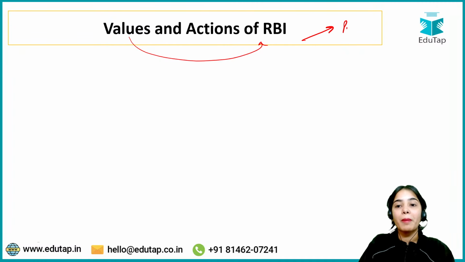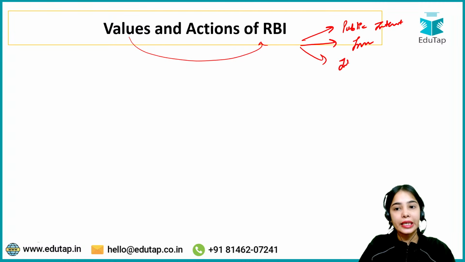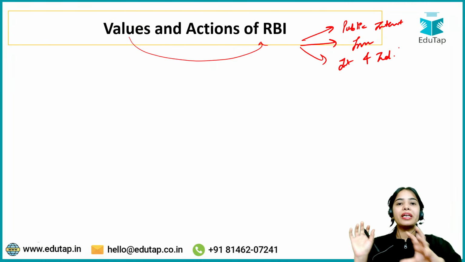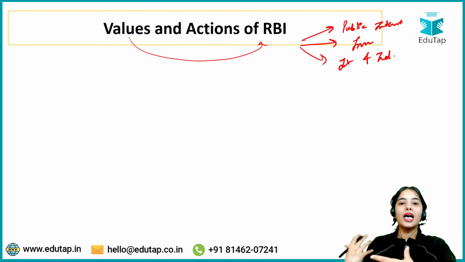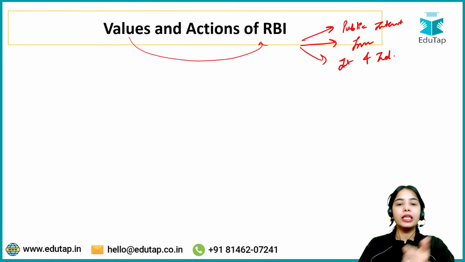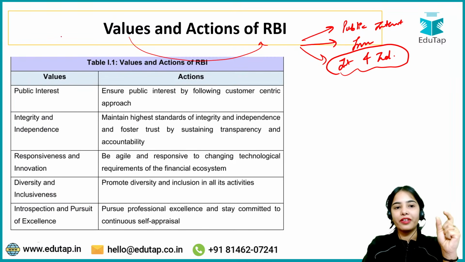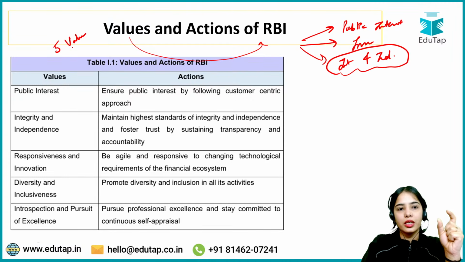RBI focuses on public interest. RBI also focuses on innovation. RBI also focuses on integrity and independence. Whenever you think about the RBI, you know that it is an independent body, in the sense that the RBI takes decisions independently to control inflation and such. So there are 5 values of RBI that are mentioned under Utkarsh 2029.